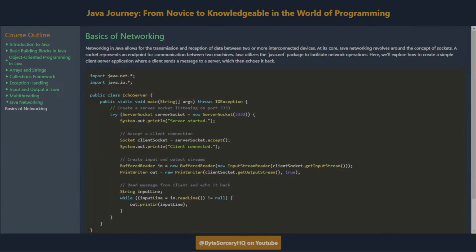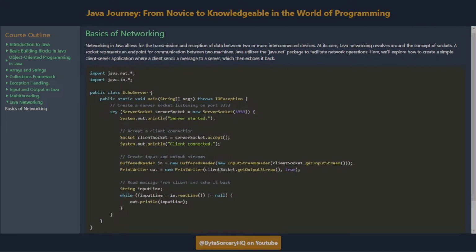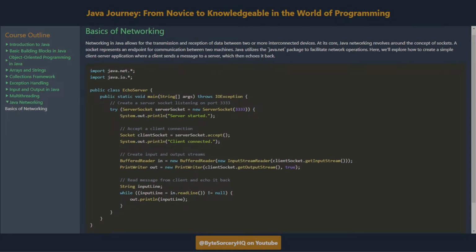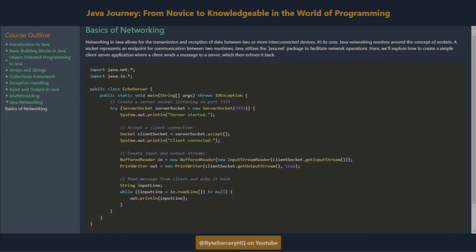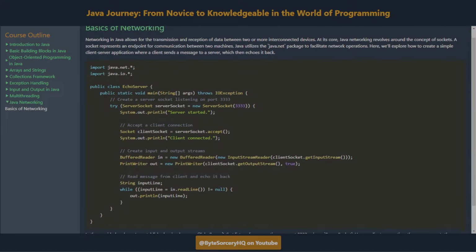Basics of networking. Networking in Java allows for the transmission and reception of data between two or more interconnected devices. At its core, Java networking revolves around the concept of sockets. A socket represents an endpoint for communication between two machines.